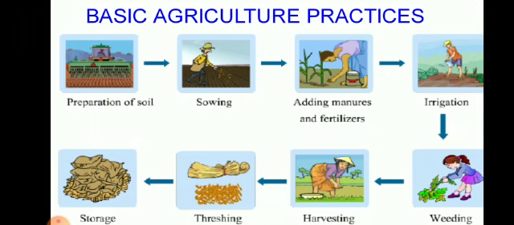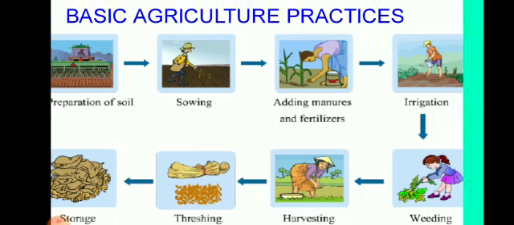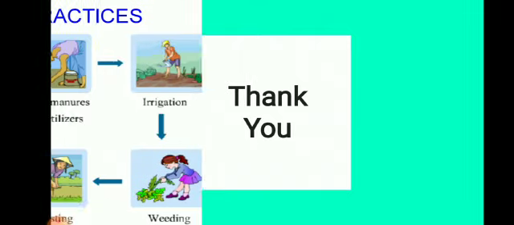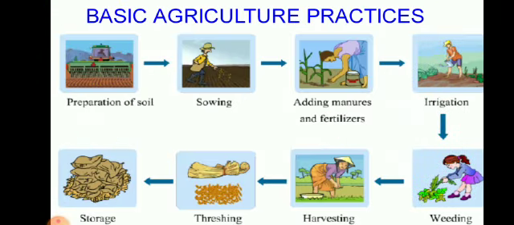The next step is harvesting and threshing. Harvesting means to cut the mature crop, and threshing is to remove the seeds from the crops. When the seeds are removed, the last and important step is to store the crops. This is nowadays done in silos, big steel containers. For the details, we will talk about this in the next video.